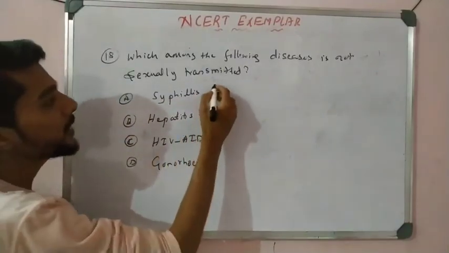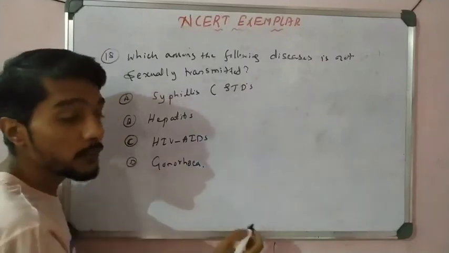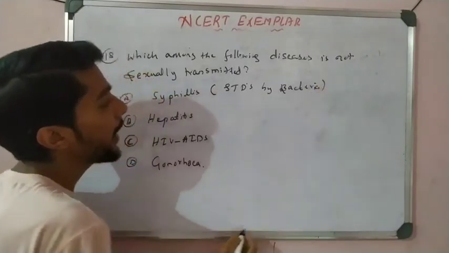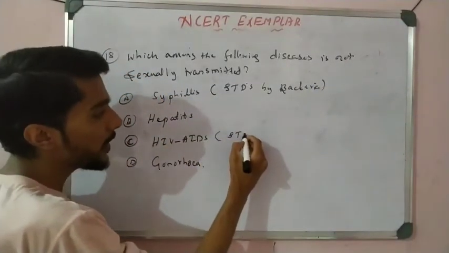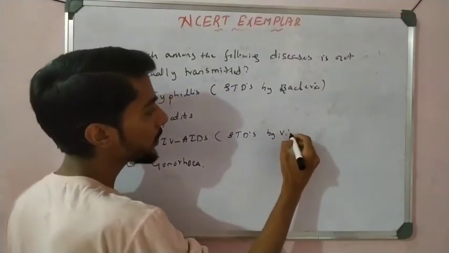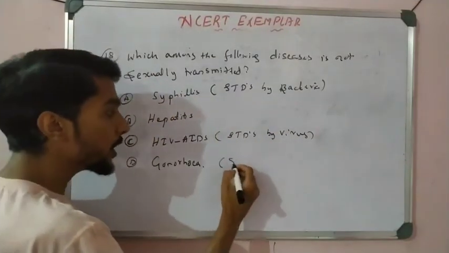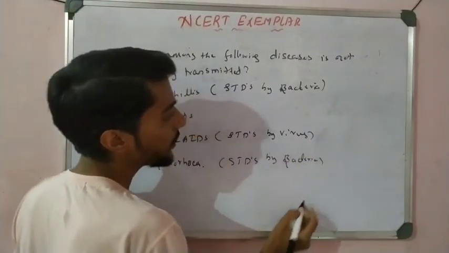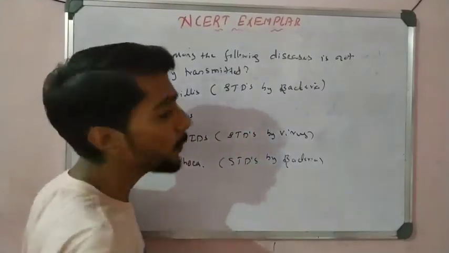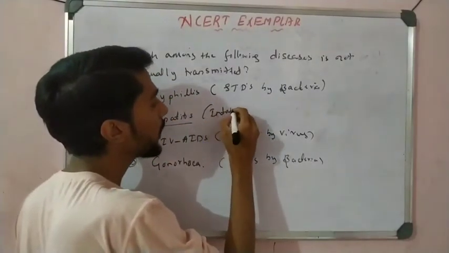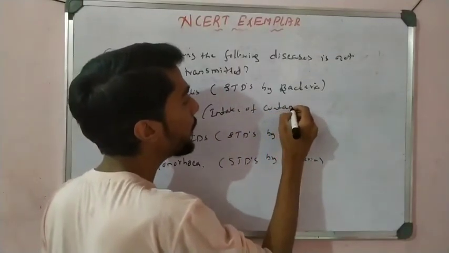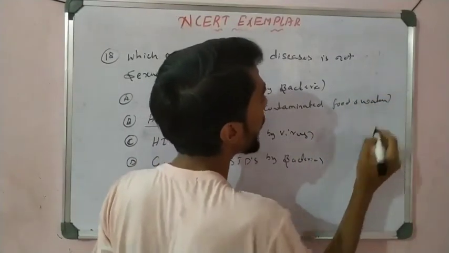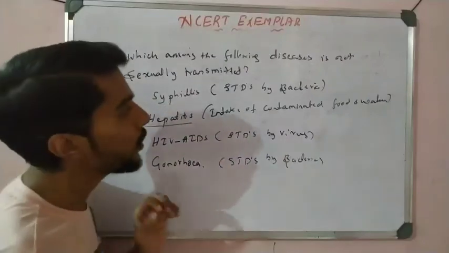So see here, syphilis is a sexually transmitted disease. We know that it is caused by bacteria. You have to remember, bacterial disease. And AIDS is a sexually transmitted disease, and that is by virus. And gonorrhea is also a sexually transmitted disease, and it is by bacteria. But hepatitis B is not sexual. It is because of intake of contaminated food and water that leads to hepatitis. So option B is correct, which is not a sexually transmitted disease.